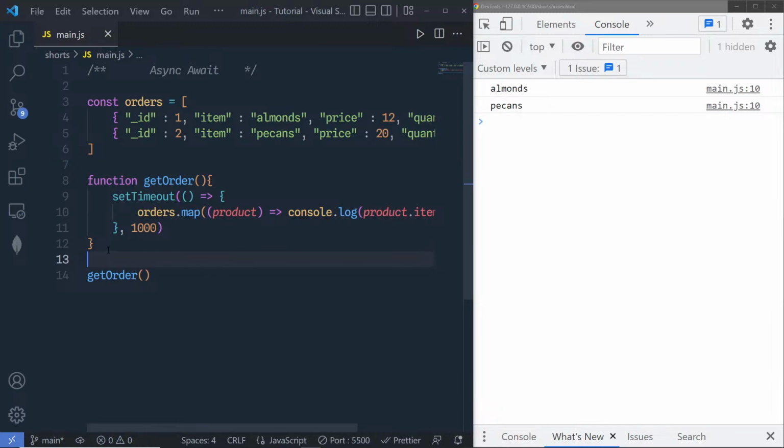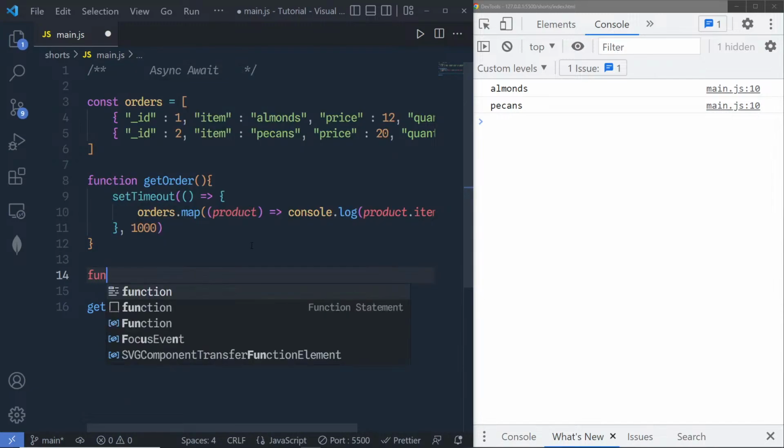Now let's suppose I want to insert a value inside this order, but after 2 seconds. It means I want to execute a function after 2 seconds and insert a value inside this order. In JavaScript, it doesn't matter how much time it will take to insert an order inside a database, it always depends on the backend service. But let's suppose it takes 2 seconds to insert data in the backend database.